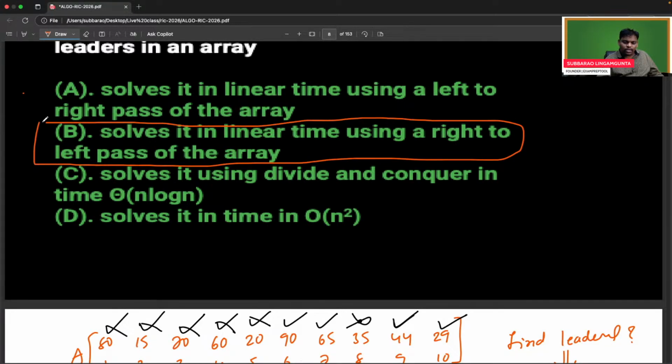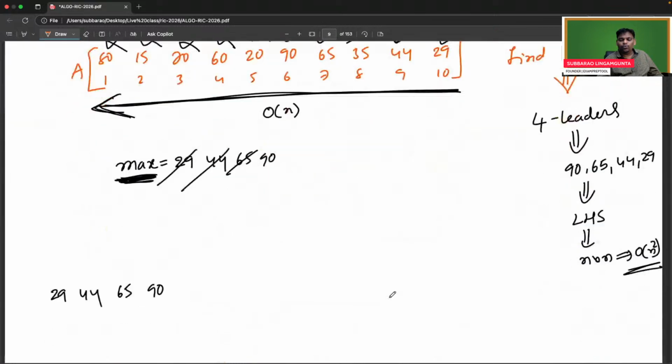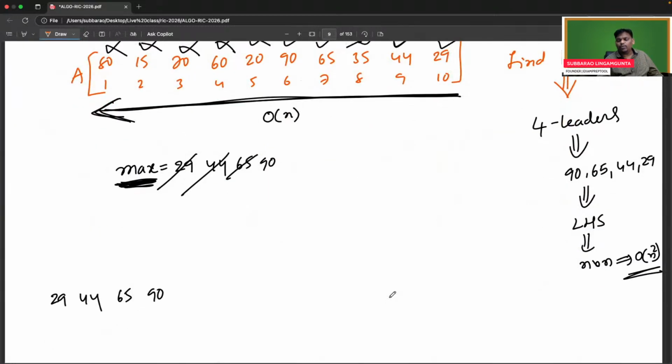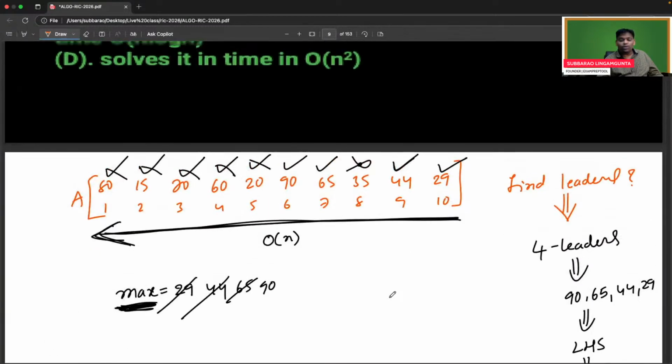This is going to be a very complex problem if you see it from the left hand side. Do it from the left hand side, it is a complex problem. Do it from the right hand side, it is a very easy problem.